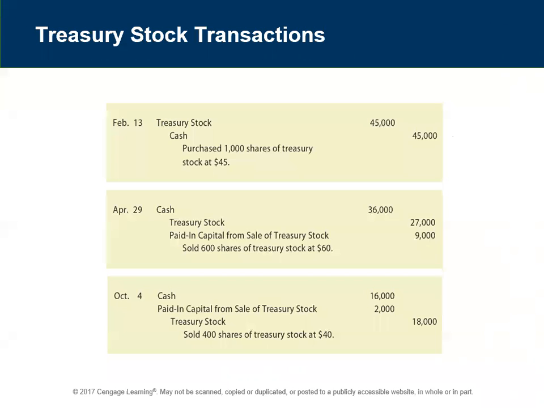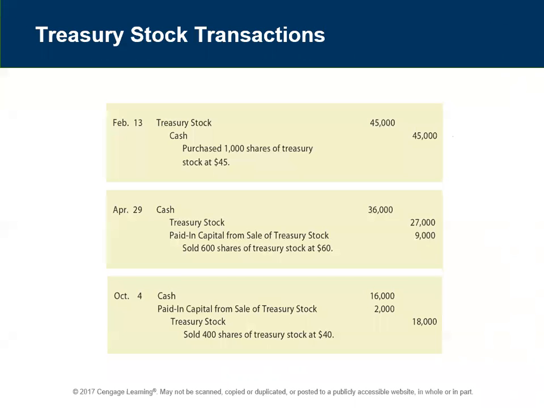So treasury stock gets credited for the initial value we paid, $45 times 600 shares, because we sold it and it's going away. And then the $15 difference per share gets credited to paid in capital from sale of treasury stock. So that's increasing our paid in capital. It's increasing our equity when we sell it for a gain. And that's a common thing to happen.